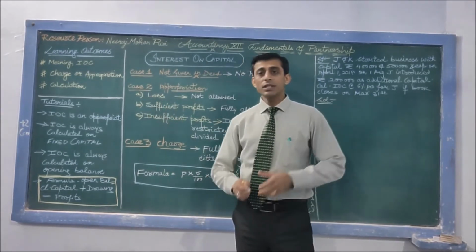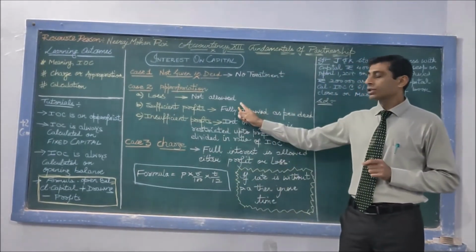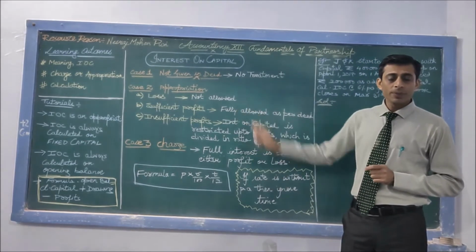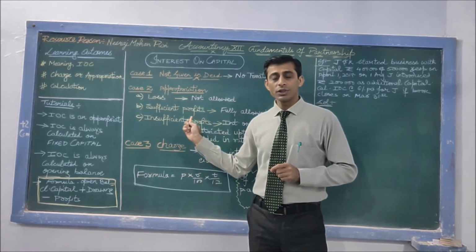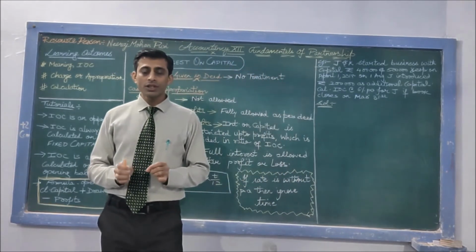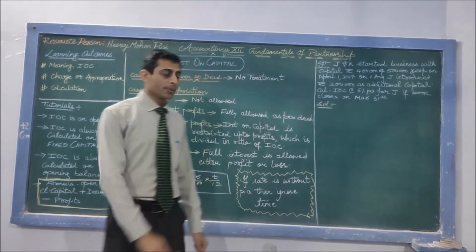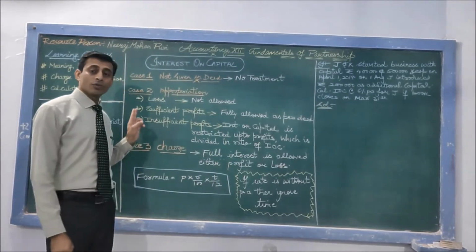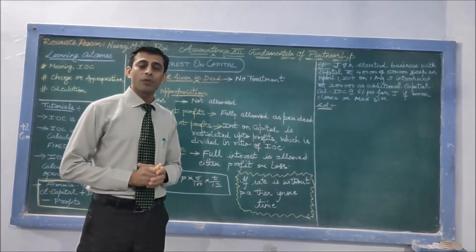If the firm is having losses, in such a situation, no interest on capital is allowed. Situation 2, if there is sufficient profit, then as per the deed, whatever rate of interest is mentioned would be allowed to all the partners. Situation number 3, which is very important, is in case of insufficient profits.